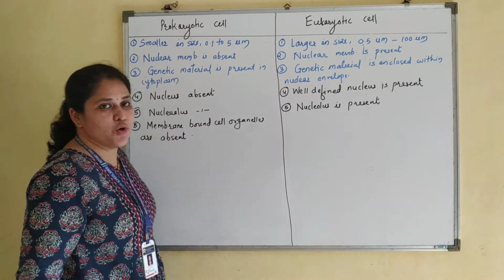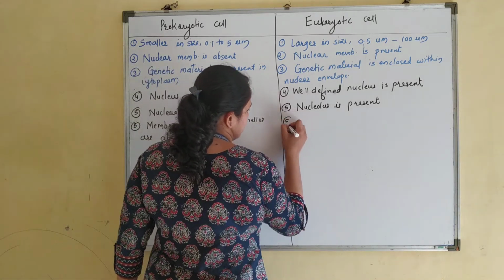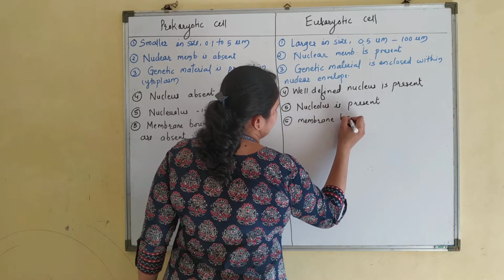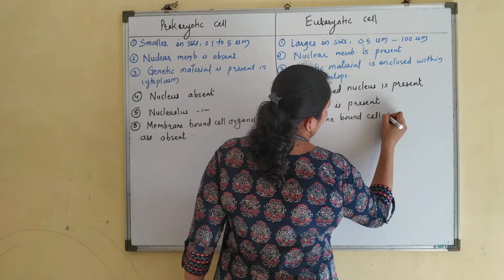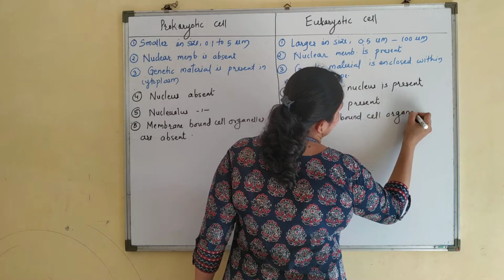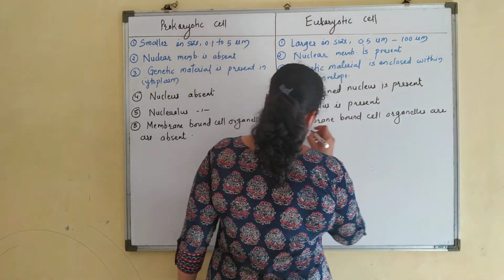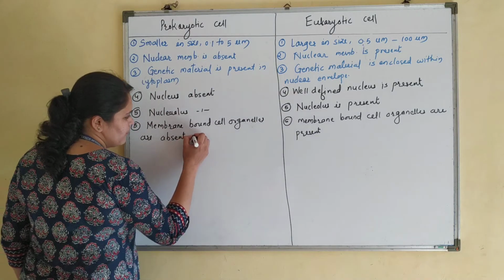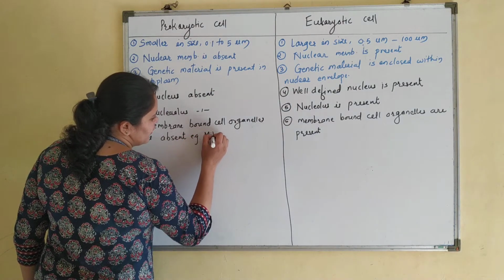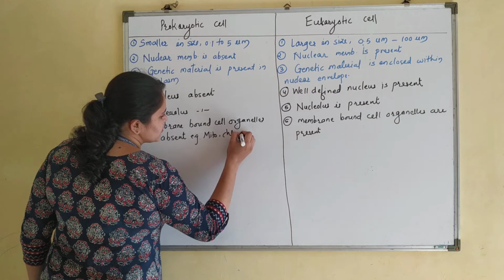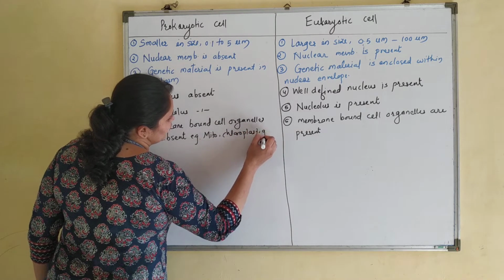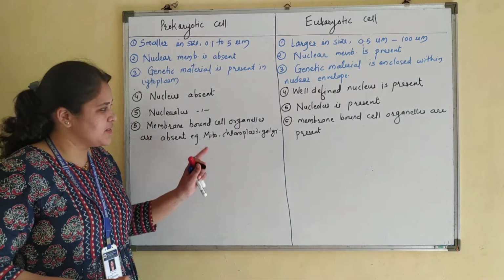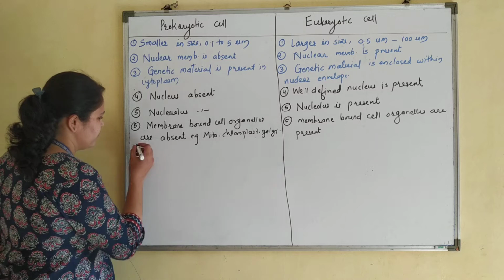In case of eukaryote, membrane-bound cell organelles are present. Now, which examples can you mention? Like mitochondria, chloroplast, Golgi complex, etc. All these membrane-bound cell organelles are absent in prokaryotic cell.